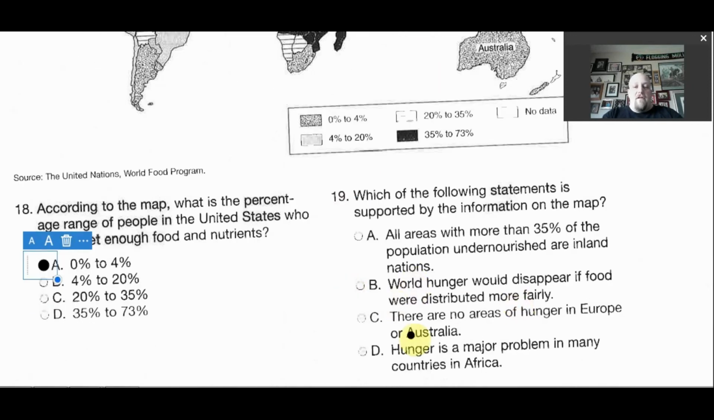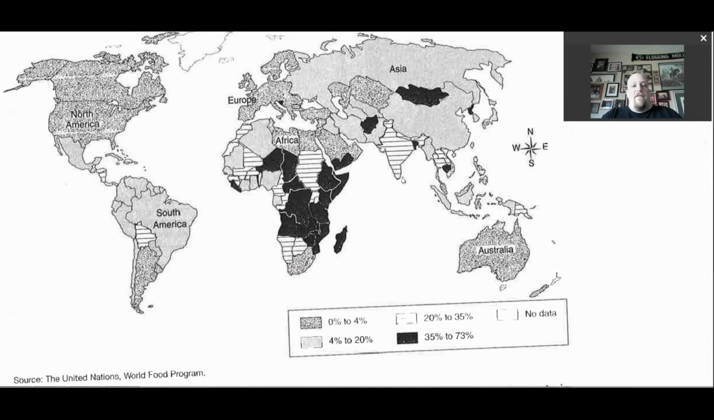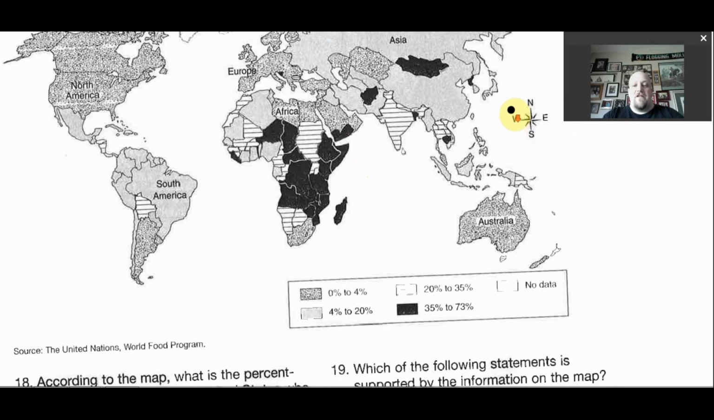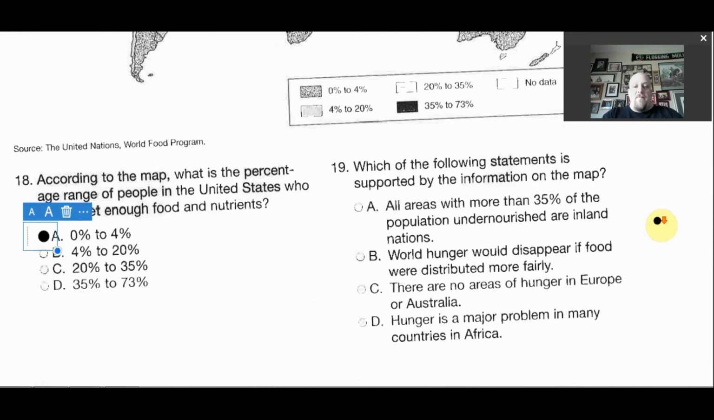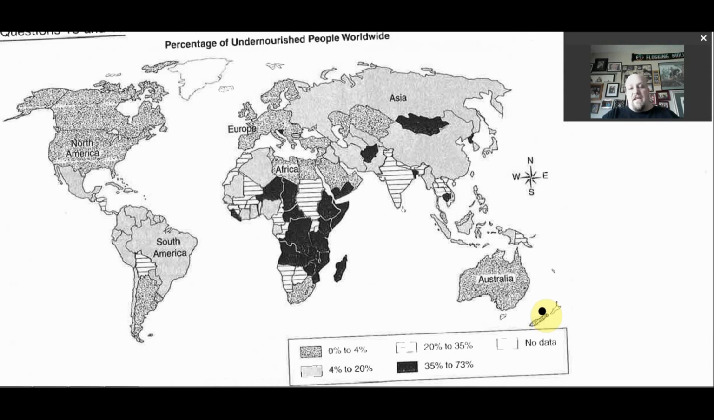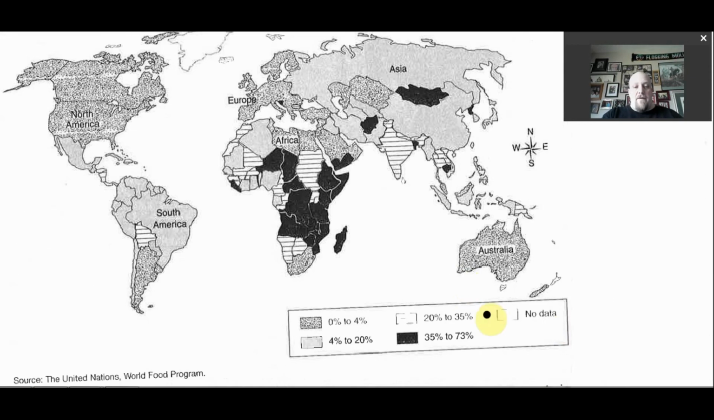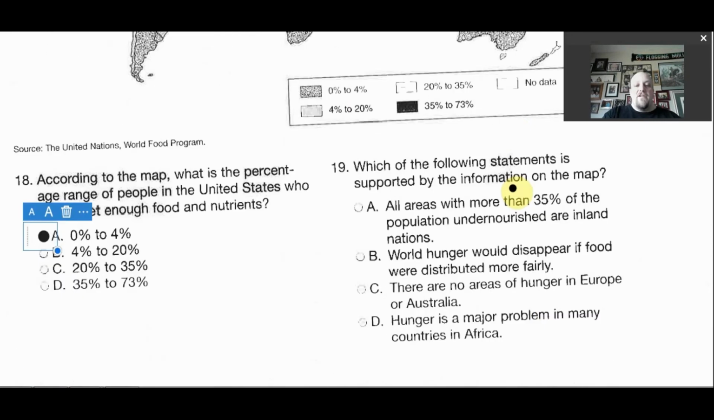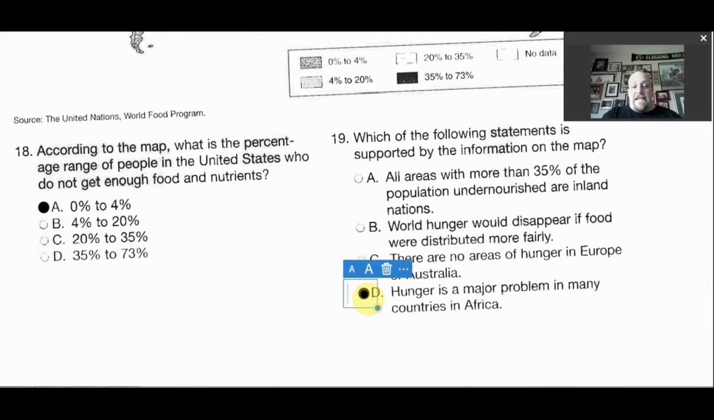So for the most part, that's not a true statement. World hunger would disappear if food were distributed more fairly. Okay, the map says nothing about that. There's just no information. That would be more from like an essay or something like that, but there's really no information in this map to back up that. There are no areas of hunger in Europe or Australia. That's incorrect, because you look in Europe, there is definitely some areas of hunger in here. Australia, even though it says 0 to 4%, there could be 3%, 2%. We don't have enough information for that. So the answer is D.